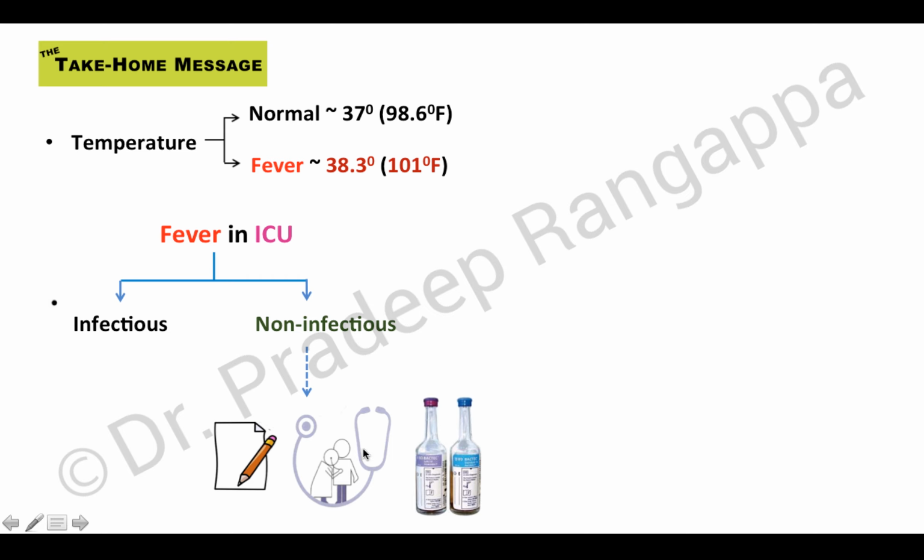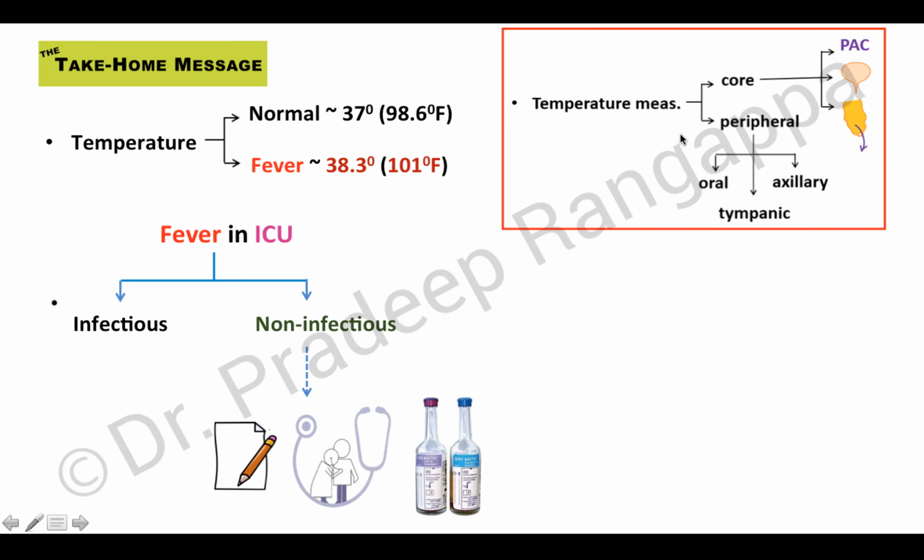And good blood cultures, two sets of blood cultures with 20 to 30 ml of blood, are needed to really rule out any infectious causes of fever. And when you do temperature measurement, we need to understand there is core temperature measurement and peripheral. The core temperature measurement is with PA catheter, vesical temperature, and rectal temperature. The peripheral temperature measurement is oral, axillary, and tympanic.